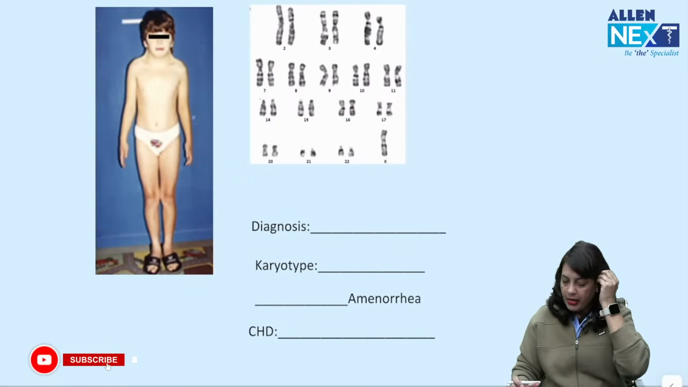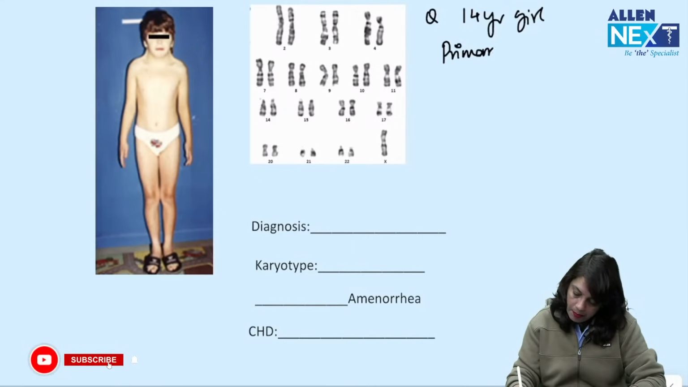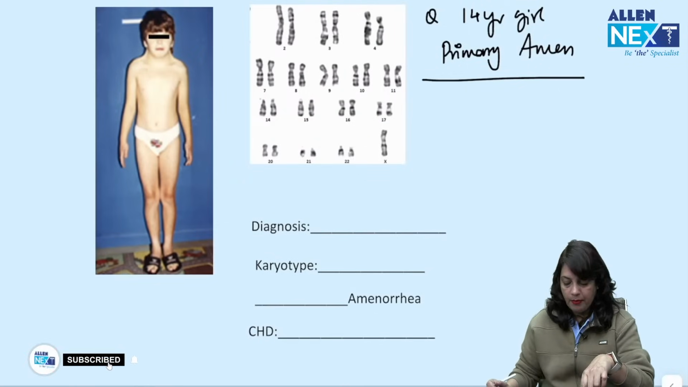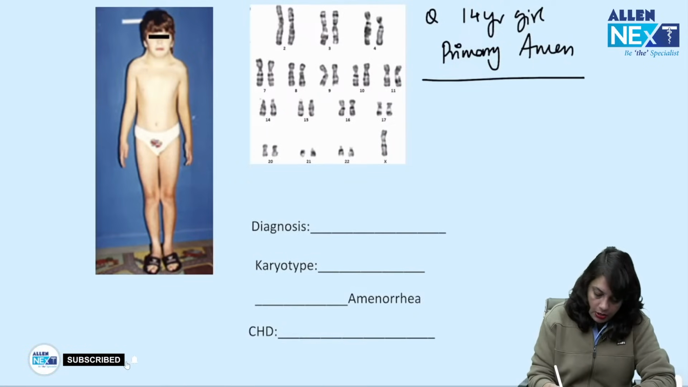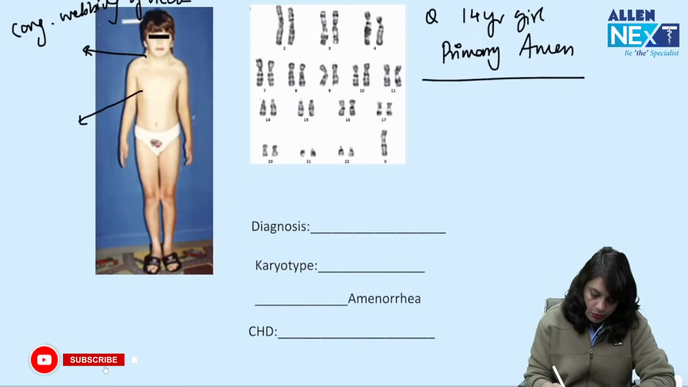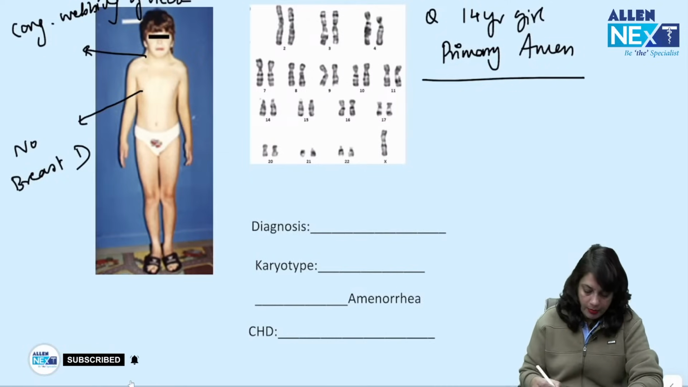An image of a patient is given, and in the question it is written, a 14-year-old girl presented with primary amenorrhea, and you can see this image and karyotype. What is your diagnosis? What do you see in this image? You can see there is congenital webbing of the neck. You don't see any breast development. Short stature you cannot judge from the image, so please do not comment.